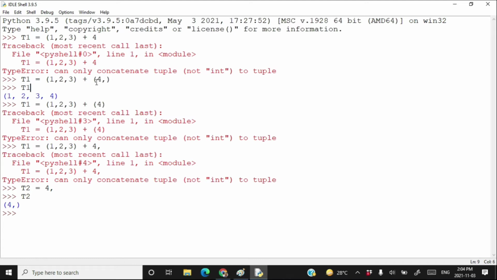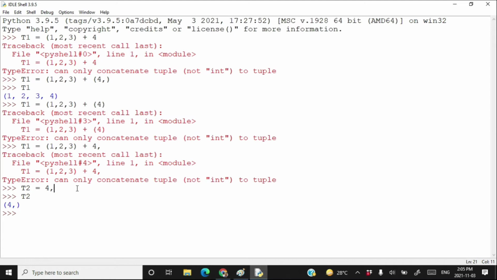A comma in between opening and closing small brackets, in between parentheses, is a tuple. This one is not a tuple, and this one can also not be considered a tuple in an expression. While just assigning a single element tuple to T2, you can write it like this. Otherwise, you cannot use this in any expression and it will not be considered a tuple here. So you cannot add a number to the tuple, you cannot add a complex number to the tuple, you cannot add a string to a tuple, you cannot add a list to a tuple, you cannot add anything to a tuple other than a tuple.